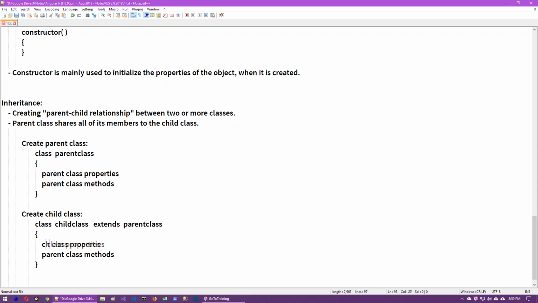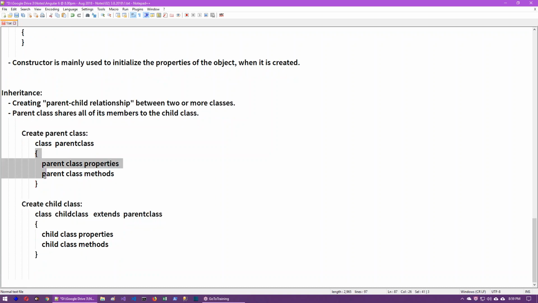And in this child class, we can have child class properties and child class methods, obviously. But the point is, all these parent class properties and methods also will automatically become members of the child. No need of repeating them manually. Automatically, all the members of the parent will be given to the child. That is the reason if you create an object for the child class, it includes all the parent class members too. In the same object, both parent class members plus child class members will be stored at a time. So as both are stored in the same object, we can access both. The inheritance syntax is extends.